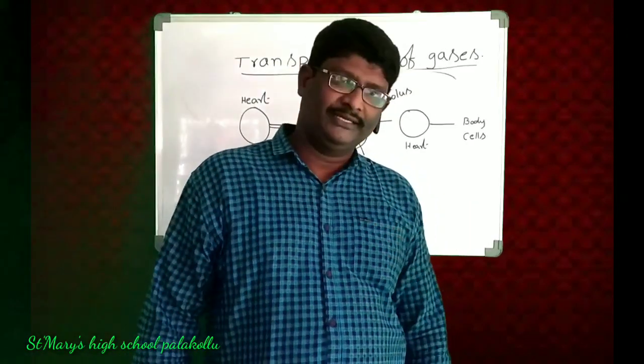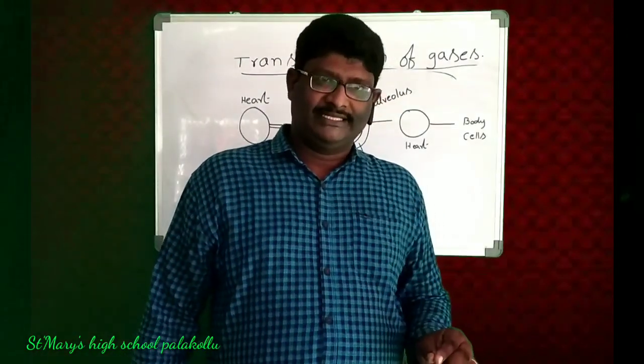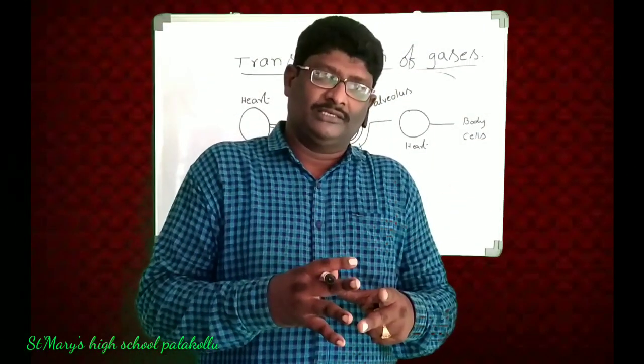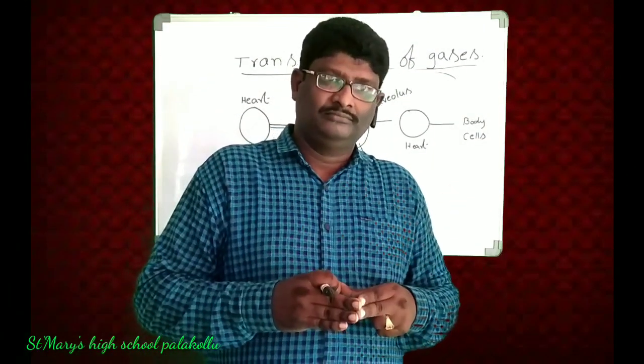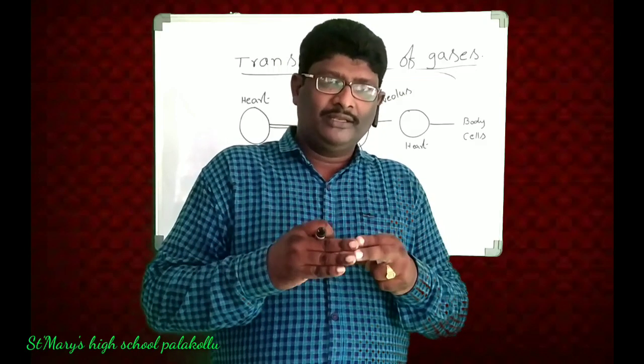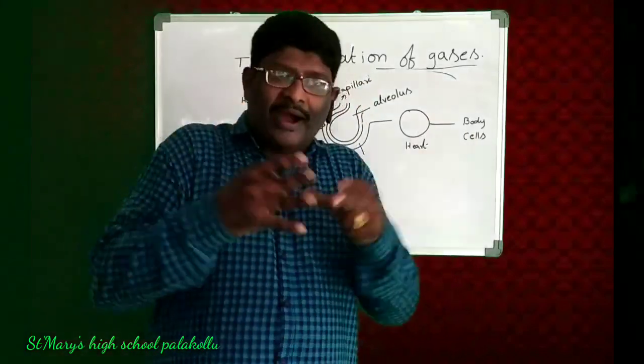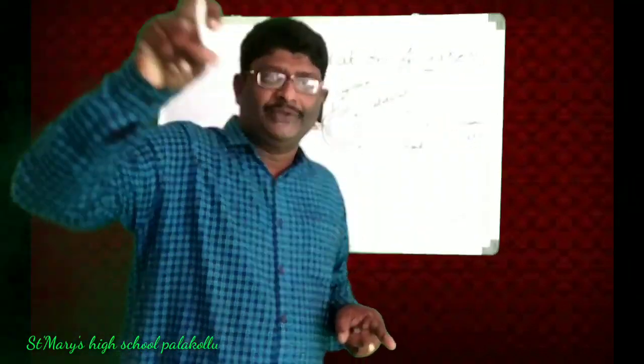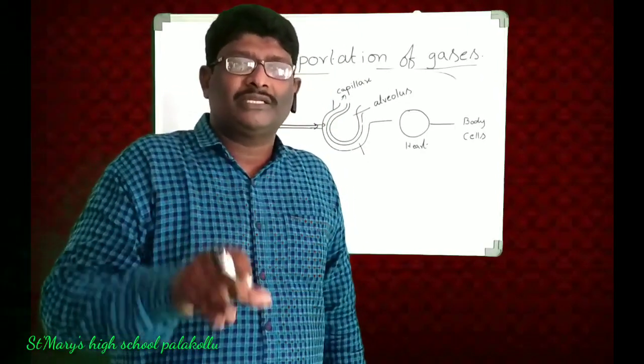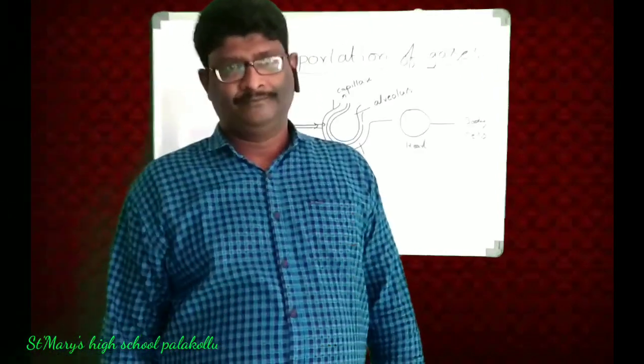Did you understand what I am telling? When the oxygen is combined with hemoglobin, then the hemoglobin binds the oxygen and sends it to each and every part of our body cells.